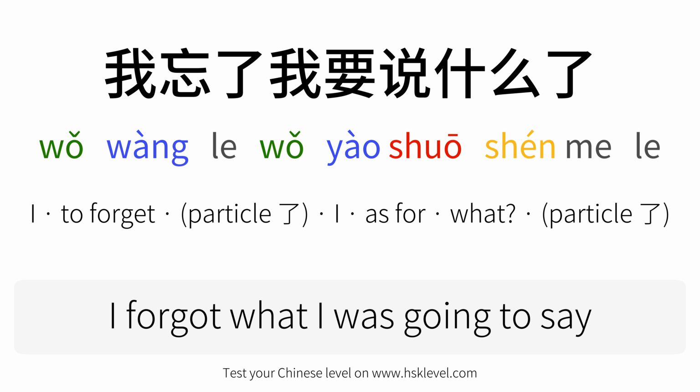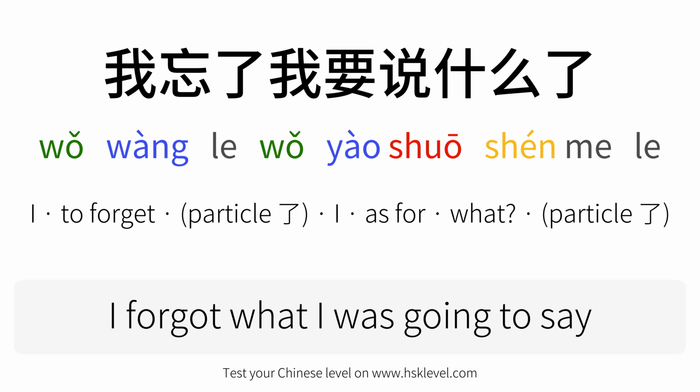The first word is 我, which means I or me. It is the subject of the sentence and it tells us who is doing the action. The second word is wàng, which means to forget. It is the verb of the sentence and it tells us what the action is.